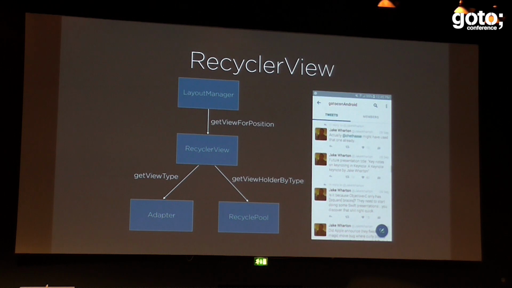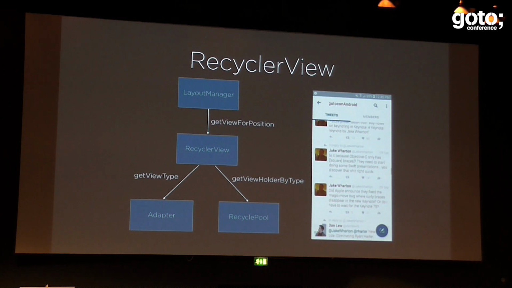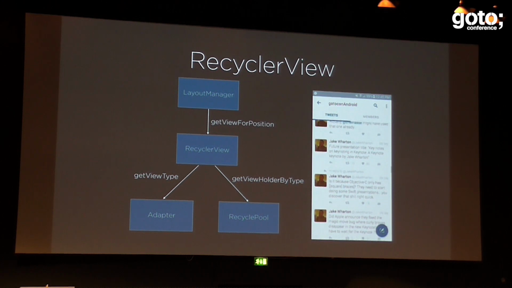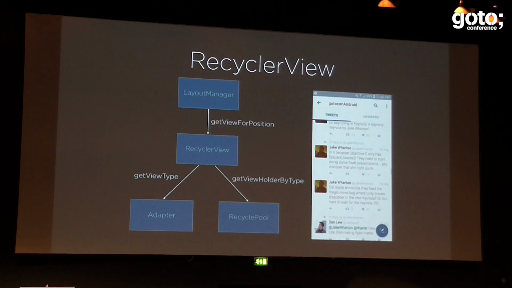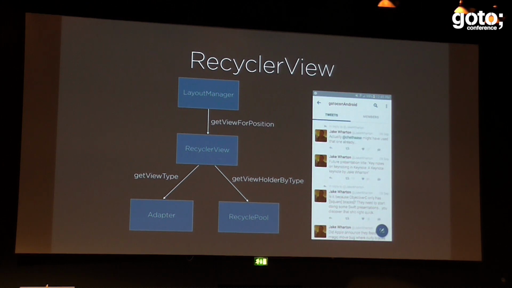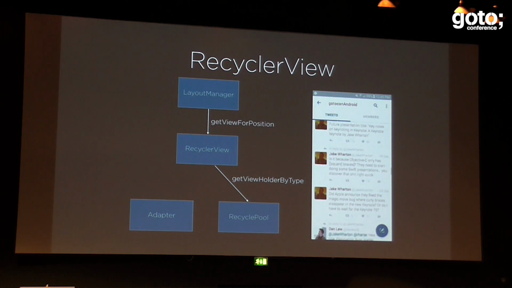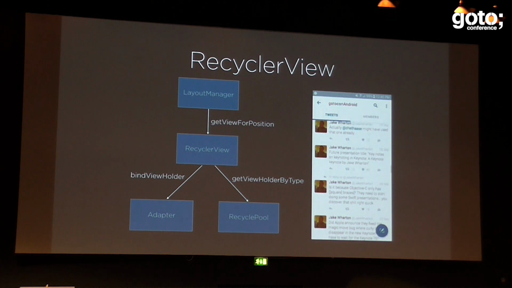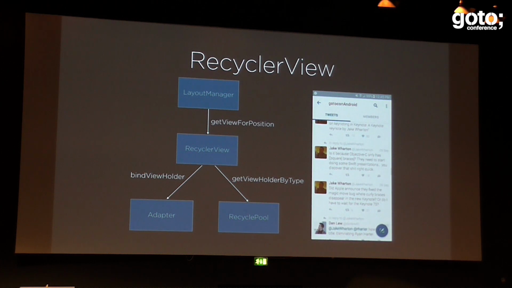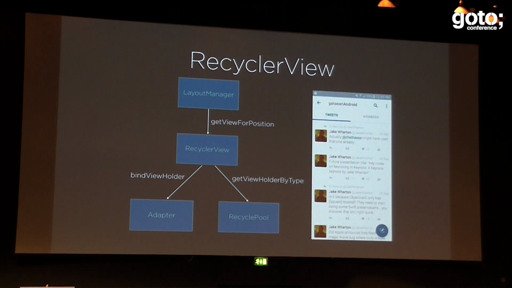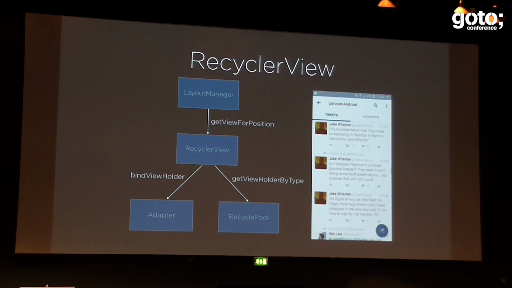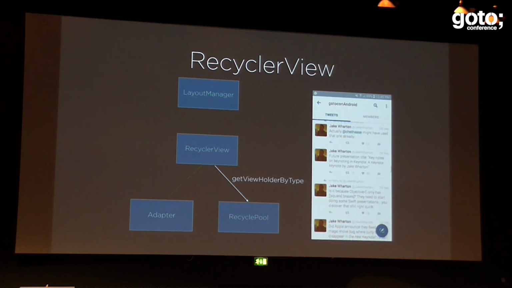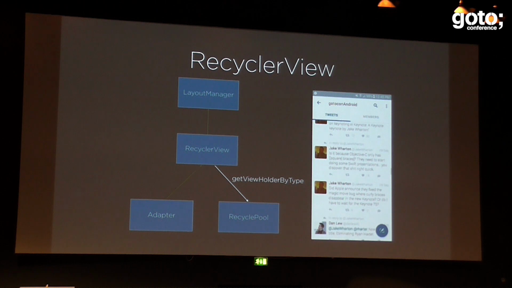The recycler view is going to go to the recycler pool, which is where all the view holders that we can recycle are. And it will get a view holder for that type. If there is none, it will go to the adapter and create one. But if there is one, it would just send it back to the adapter and say, hey, can you bind this view holder with the data for that new position that we want to show, the one that was showing on the animation. Once it holds the information, it just returns it back to RecyclerView and then to the layout manager, which actually lays out that item on the screen.